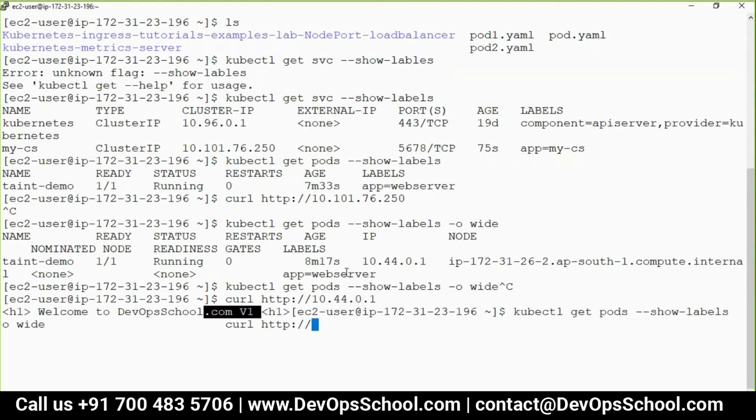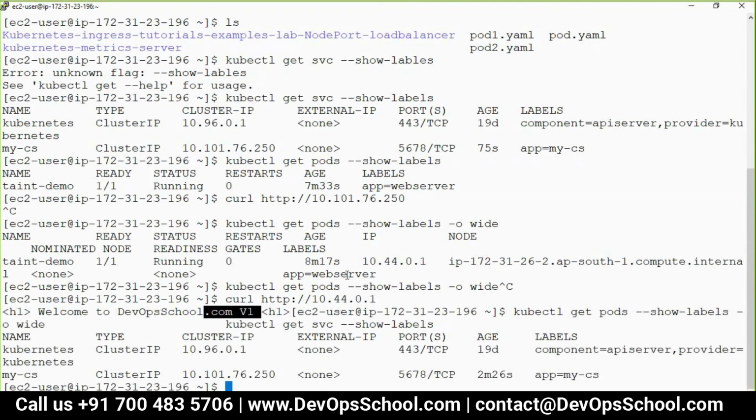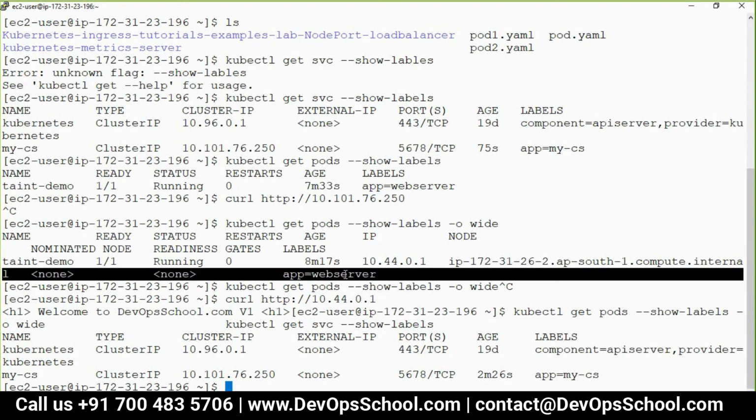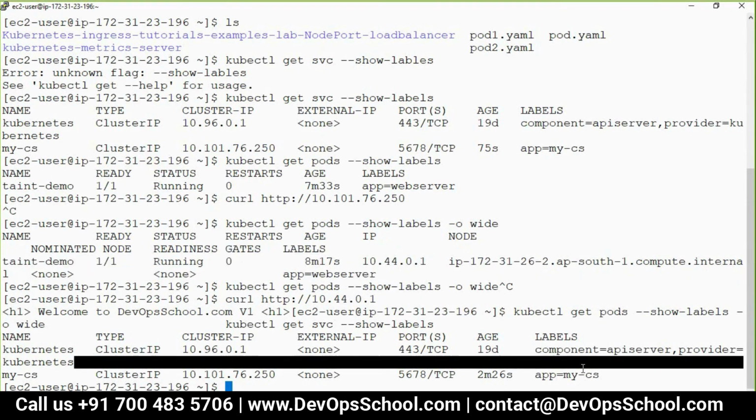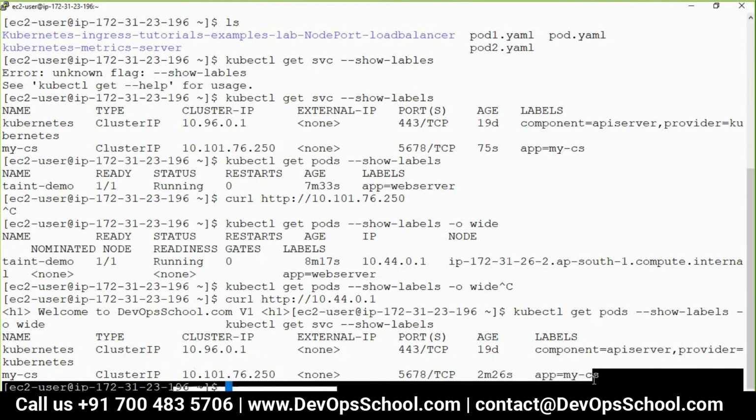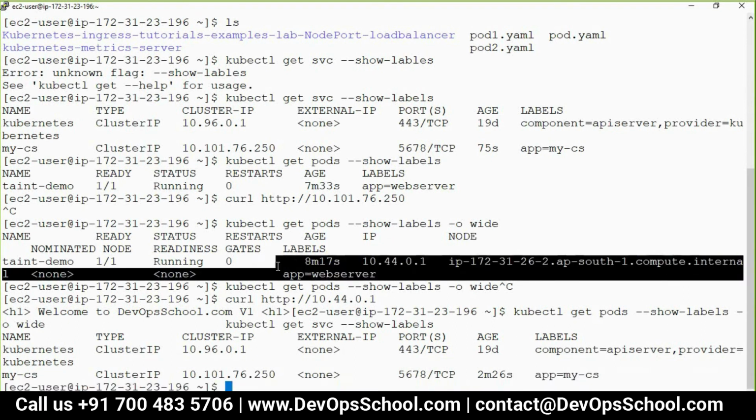Labels are not matching. You see that. The labels here are app web server, app-cs. Now which label do you want to modify? Either this one or this one. It's up to you. But typically we don't touch the service. Very rarely can we modify the label.